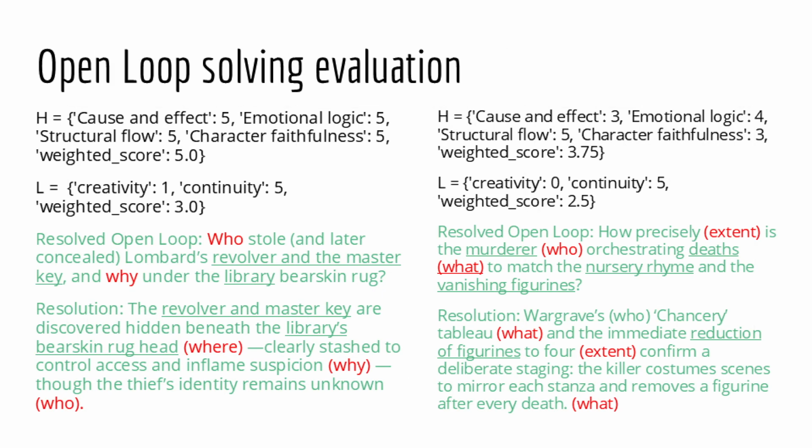So these are two examples. The first one rates high on overall content consistency because the prediction includes the where, why, and who. However, the creativity still ranks low. In the second one, the prediction includes the what and extent, but it doesn't have who, and it didn't mention why or other elements, so it ranked lower than the first example.